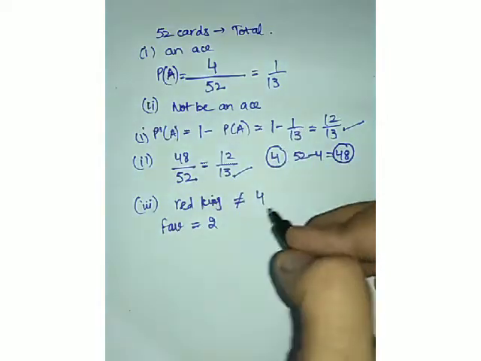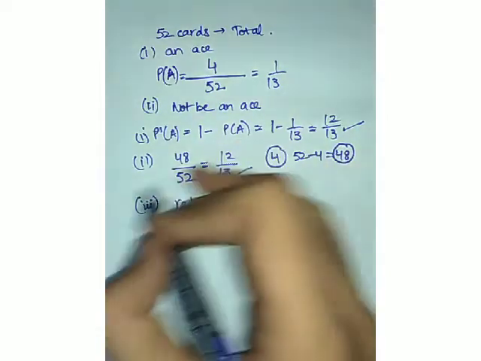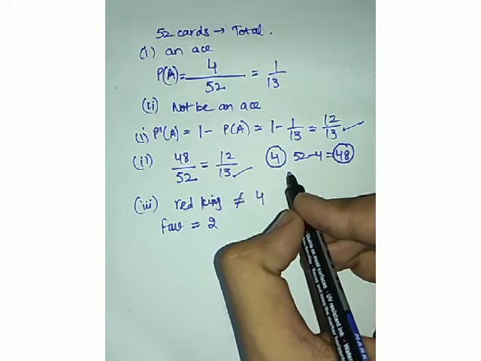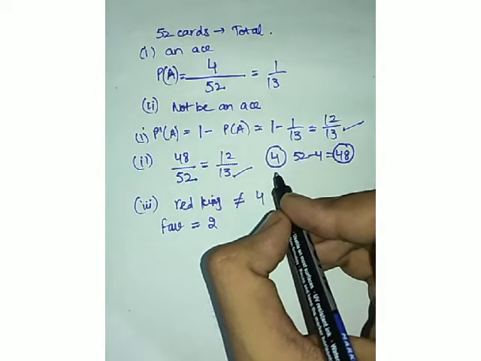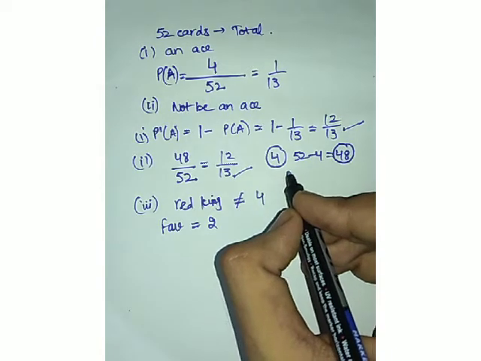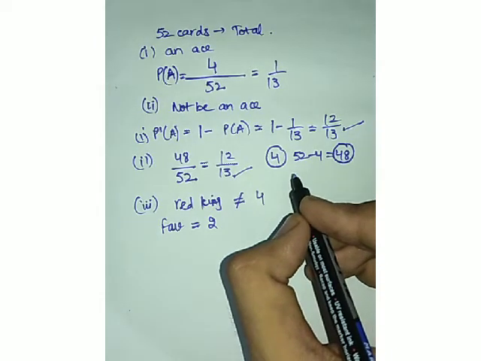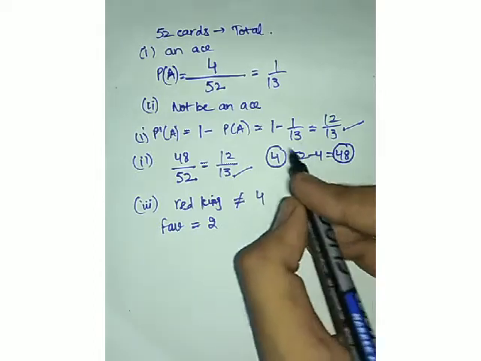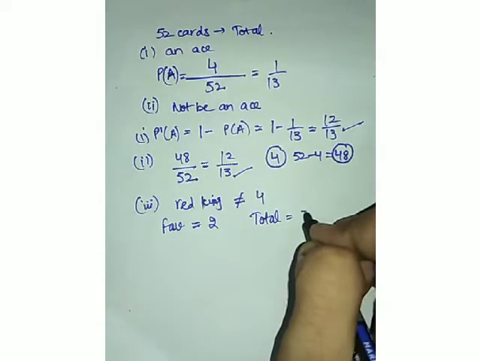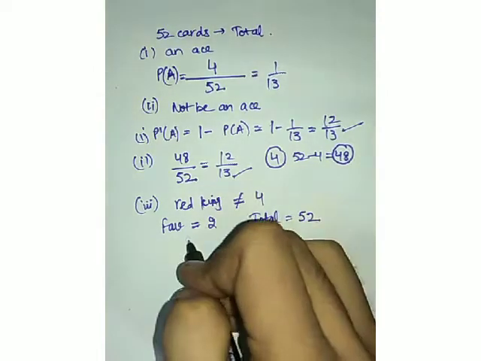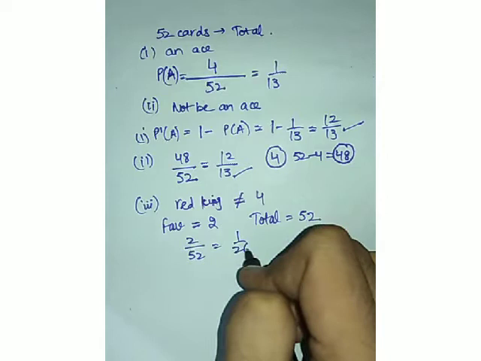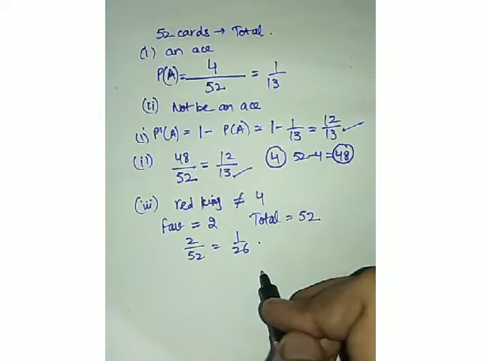So they say that we have to take the total outcomes as number of kings, right? But no, we have to take the total number of outcomes as 52 only, because we are taking a card from a well shuffled deck of complete 52 cards. So the total number of outcomes will again be 52. So of course the probability is 2 upon 52. It means 1 upon 26 will be your answer.